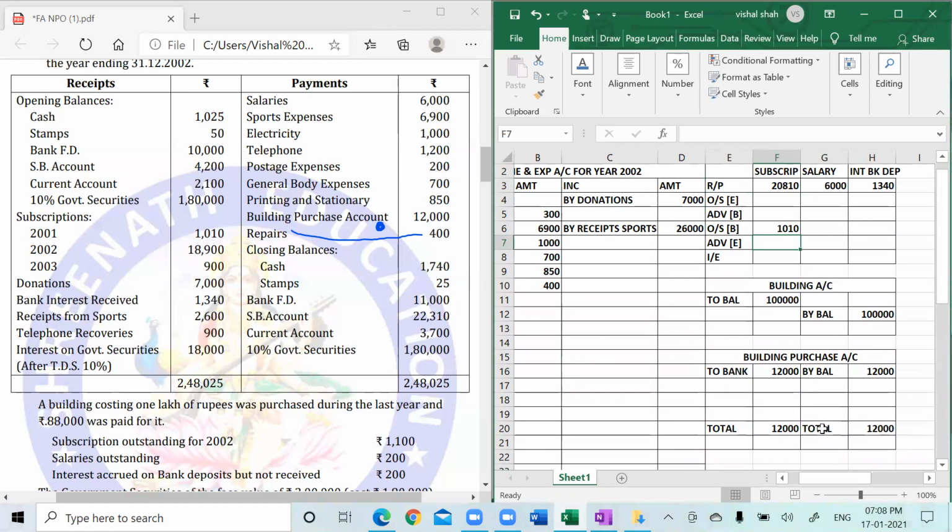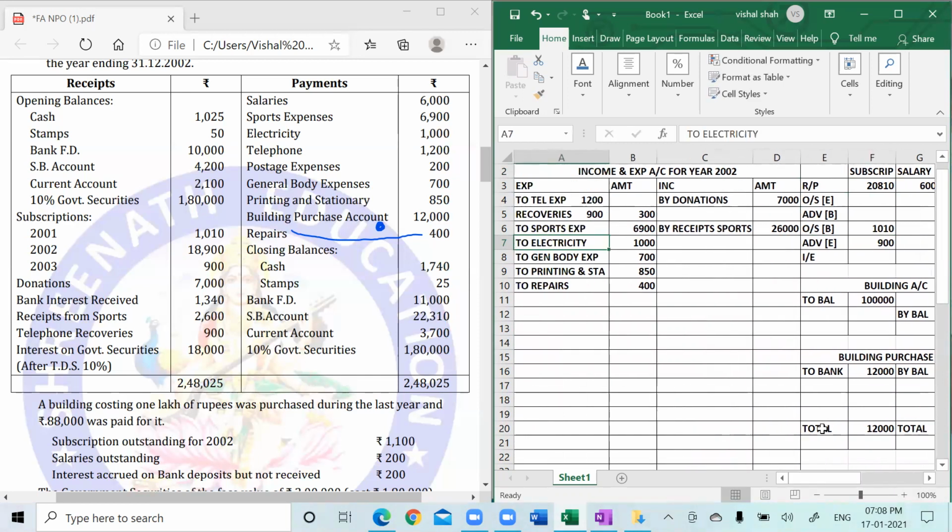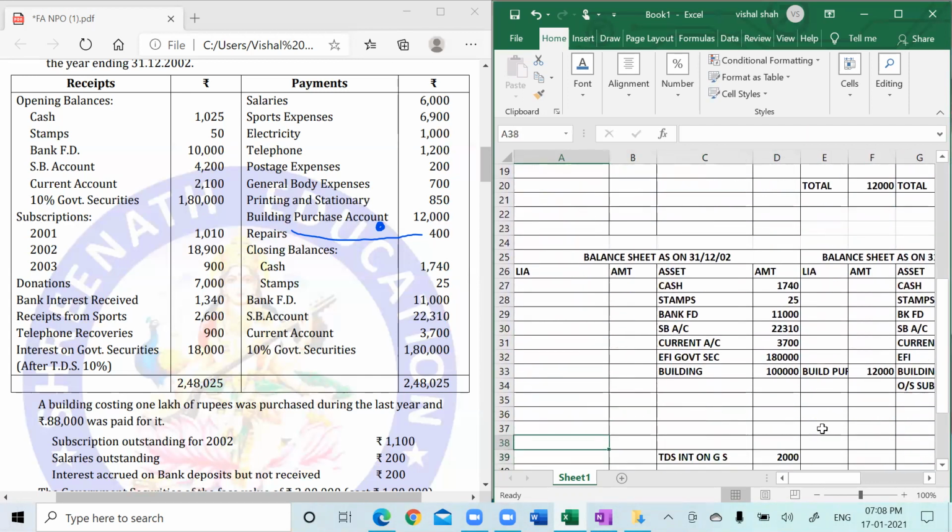Then you received for 2002. If you received for 2002, then that's not a problem. It is not an adjustment. But if you're receiving for 2003, this means this is advance because this is for the next year. This is advance at the end. How much is advance at the end? 900. So one will be here, and in the closing balance sheet on the liability side, advance subscription, how much? 900.